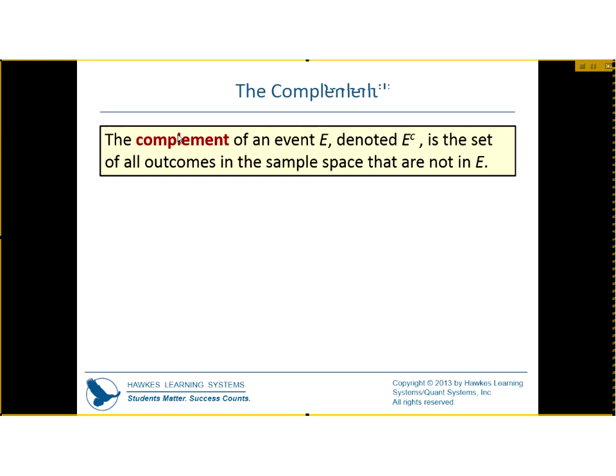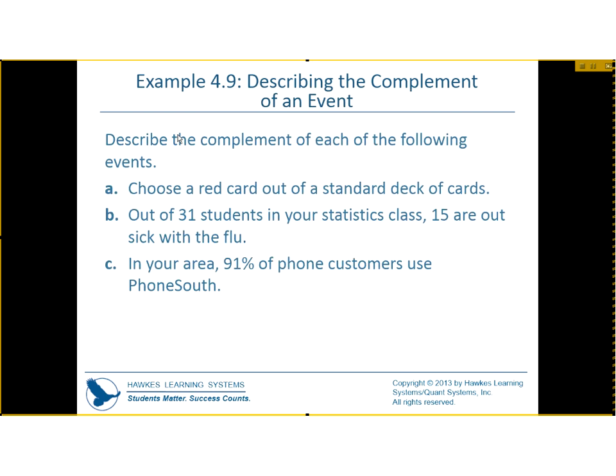Okay, the complement of an event E, denoted by E with a little c up there, is the set of all the outcomes in the sample space that are not in E. All right, so let's describe the complements of each of the following. Choose a red card out of a standard deck of cards. Out of 31 students in your stats class, 15 are out sick with the flu. In your area, 91% of phone customers use Phone South.